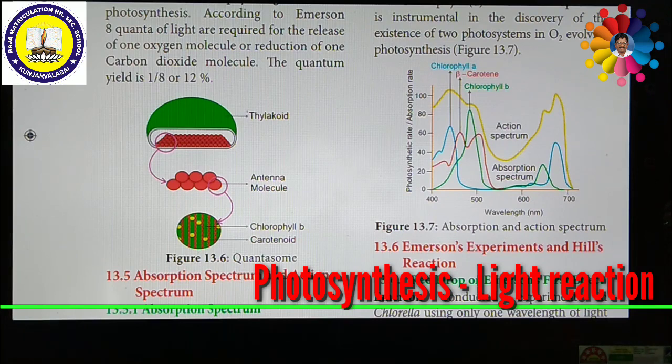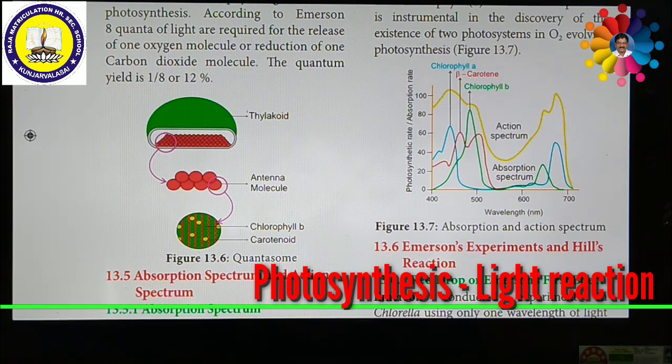The dark reaction is also called the biosynthetic phase. It is the fixation and reduction of carbon dioxide into carbohydrate with the help of the assimilatory power produced during the light reaction, that is ATP and NADPH2. This entire reaction does not require light energy and is not directly light driven. Hence it is called the dark reaction. As this was explained by Melvin Calvin and Benson, it is also called the Calvin-Benson cycle. Later on we shall discuss the light reaction and dark reaction in detail.